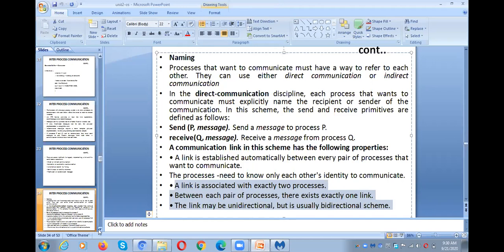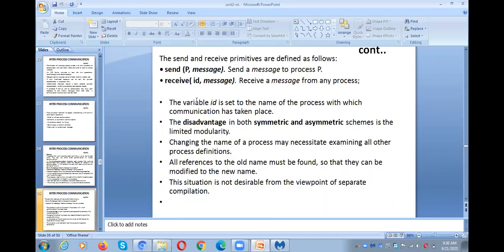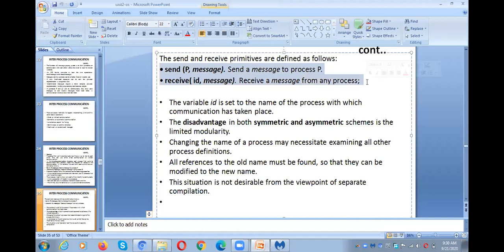Okay. And coming to the next variety, this is another type of send and receive primitive. Send P comma message and receive ID comma message. That means we are sending a message to process P. Earlier it was receive Q comma message, where Q means we specifically mention the name of the sender, Q. But here, in receive ID comma message, that is the difference between the previous one and this one.